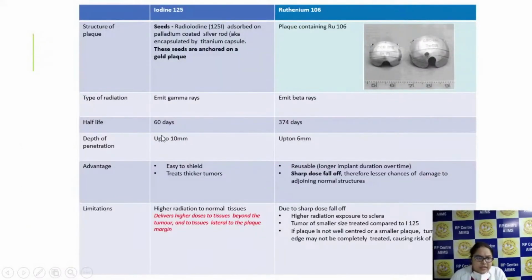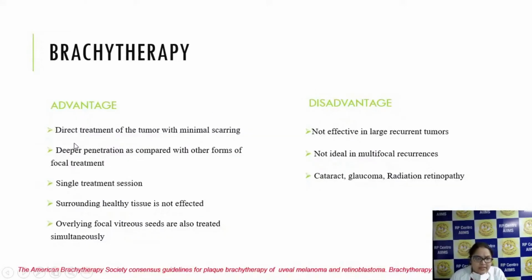With iodine, the depth of penetration is up to 10 mm, and with ruthenium it is up to 6 mm, and ruthenium emits beta rays. The advantage is direct treatment of the tumor with minimal scarring, and deeper penetration as compared to other forms of focal treatment. A single treatment is usually required for these cases, and surrounding healthy tissue is not affected.